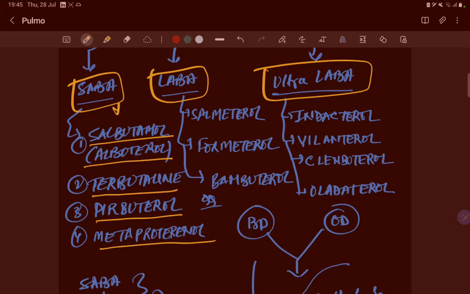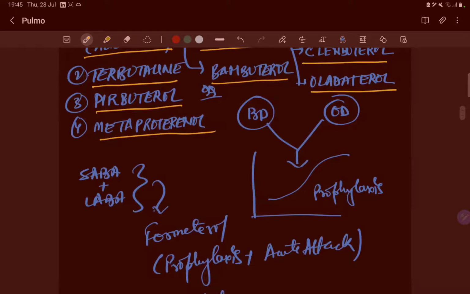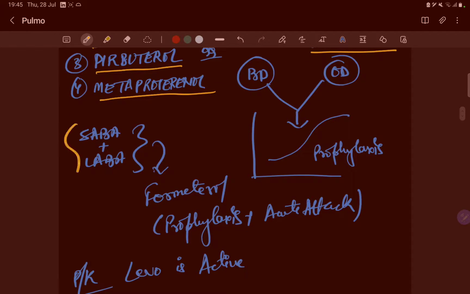Right, this is SABA. LABA we have salmeterol, formoterol, and bambuterol. Ultra LABA is the indacaterol, vilanterol, carmoterol, and olodaterol. Okay, these are ultra long acting. Okay, so there are things we have to understand, like we have guidelines to follow, and we use SABA plus LABA.